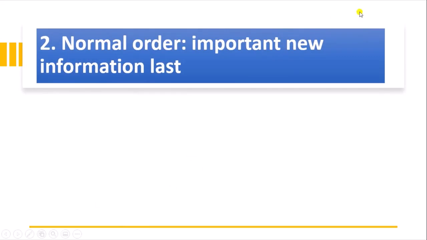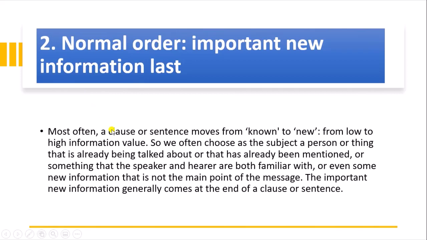Next, normal order: important new information last. Most often a clause or sentence moves from old to new, from low to high information value. So we often choose as a subject a person or thing that is already being talked about, or that has already been mentioned, or something that the speaker and the hearer are both familiar with, or even some new information that is not the main point of the message.